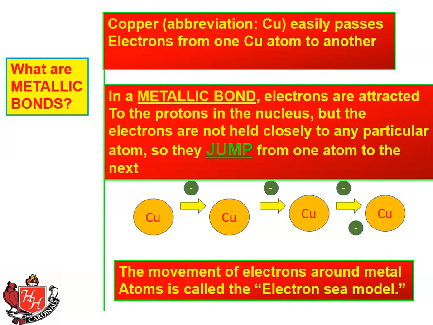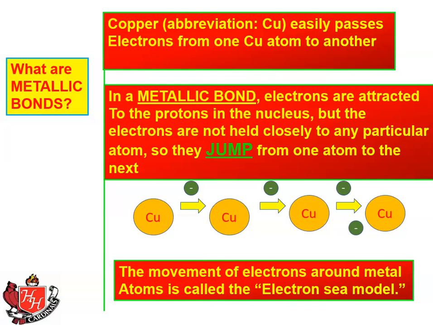In a metallic bond, electrons are attracted to the protons in the nucleus, but the electrons are not held closely. In metals, they have a large number of orbitals, usually 4 or more, and therefore the valence electrons are not held very tightly. So what they do is the electrons are not held closely to any particular atom, so they jump from one atom to the next. They literally just move around kind of freely in between copper atoms. So it's like a community of shared valence electrons. No valence electron belongs to any specific atom. It keeps jumping from one atom to the next to the next.